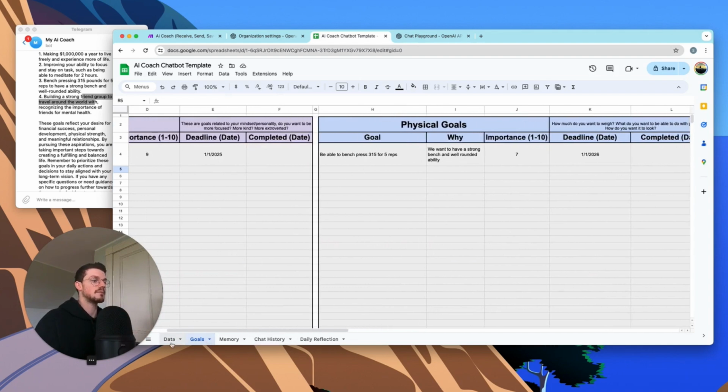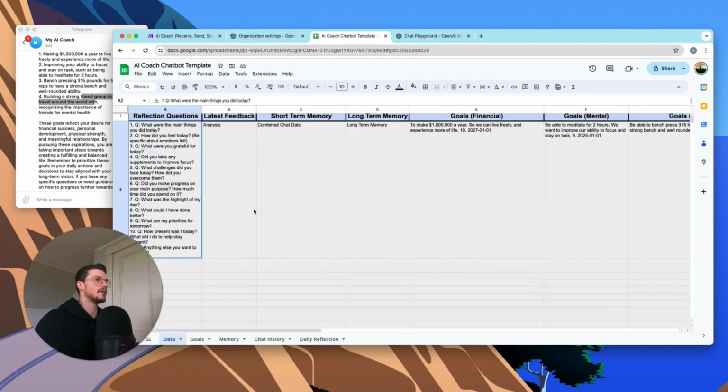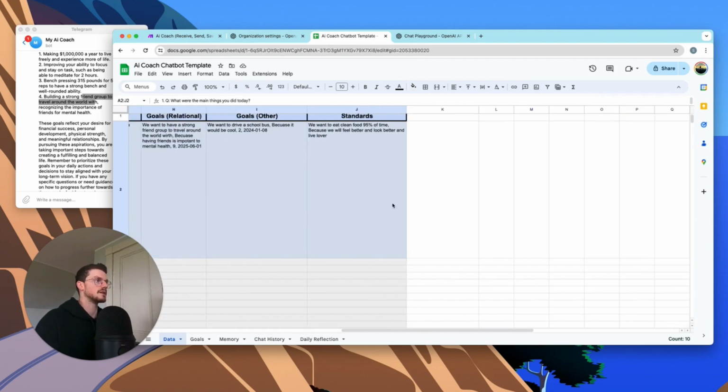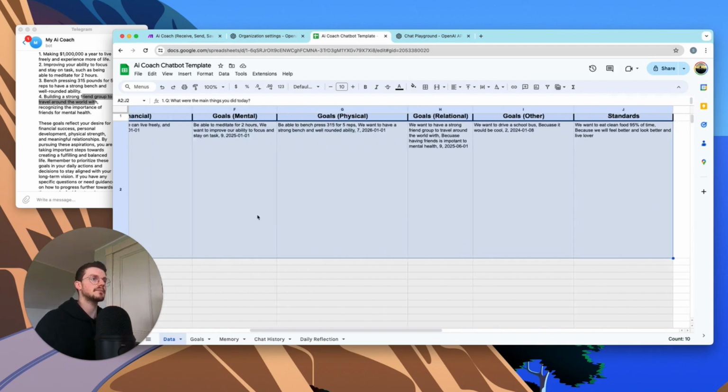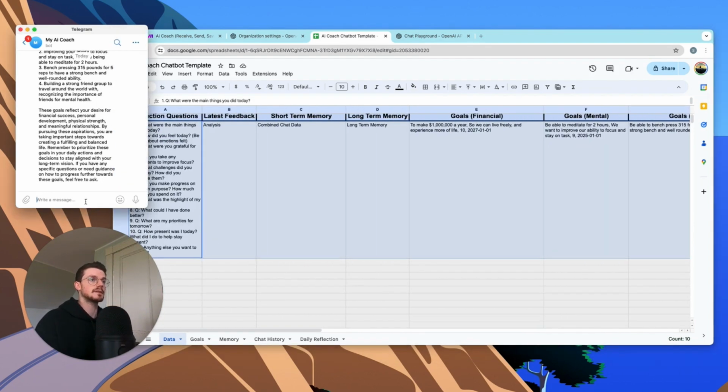The reason why we put it all into one sheet is because we want to pull the data from everything all at once. So it's a lot easier if we do that and we have everything set up in one section. So yeah, that's it. So you can ask, how can I get to my goal of 315 bench for 5 reps faster?